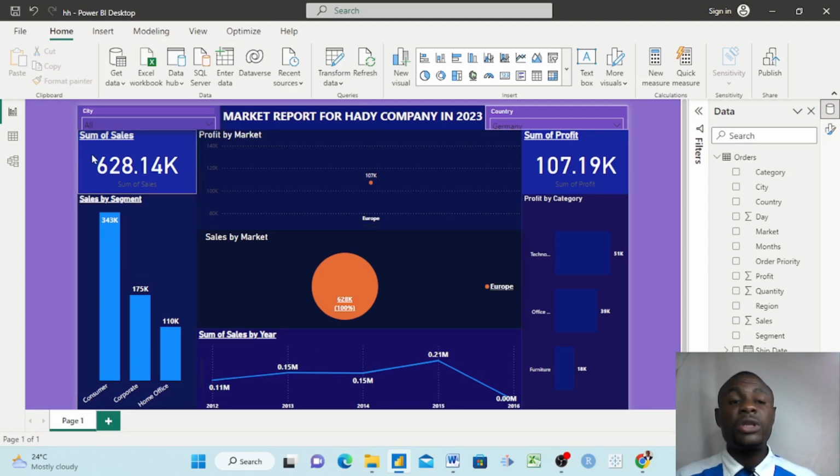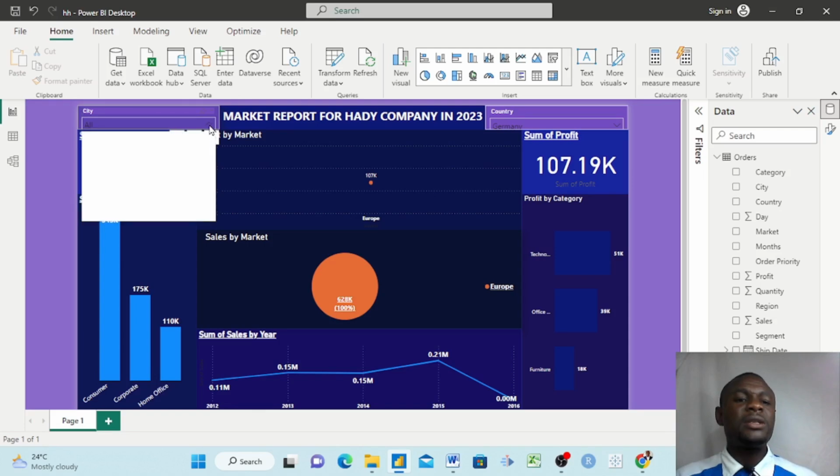And then total sum of sales in Germany, you find it here automatically. Total sum of profit, you find it here. This is the amazing thing. We have sliced Germany, and each time you choose Germany, automatically these other slicers here for city automatically choose all the cities in Germany. Okay, this is what makes your slicer amazing. You see, all these cities are cities in Germany.